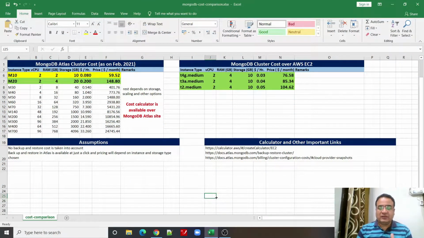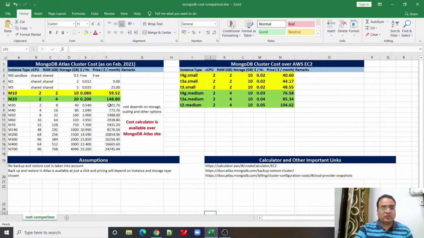Okay, let us see whatever I have shown you over the whiteboard in action now. I have given two links here. The left hand part is MongoDB Atlas cost, running on the MongoDB Atlas service, and on the right hand side it is the MongoDB cluster cost over AWS EC2. One thing I would like to highlight here is that this is a tentative cost.